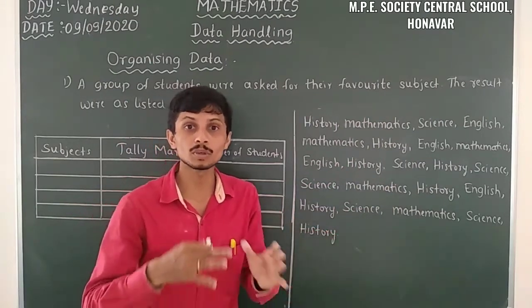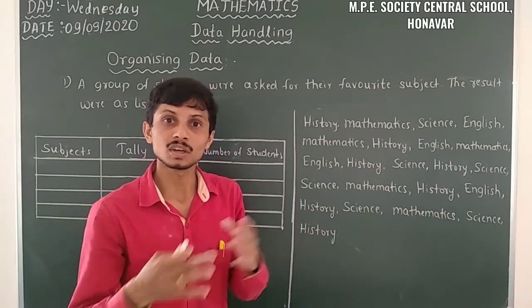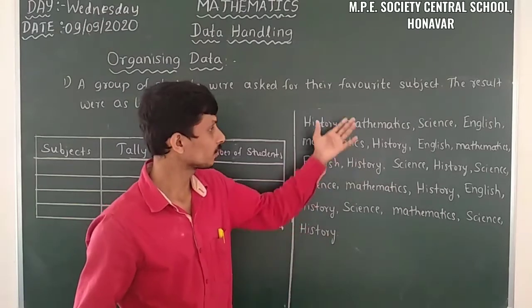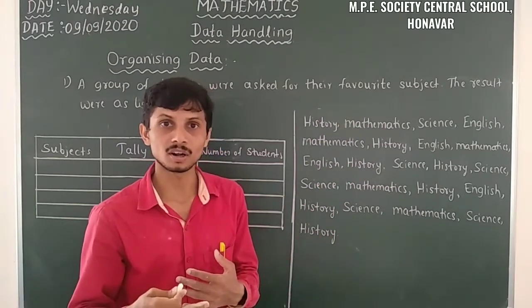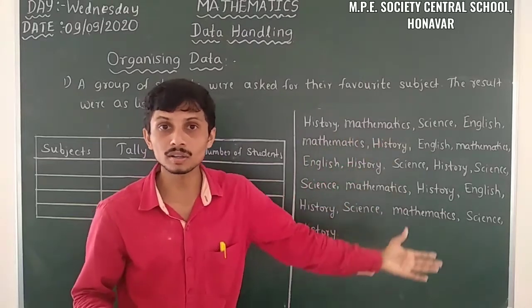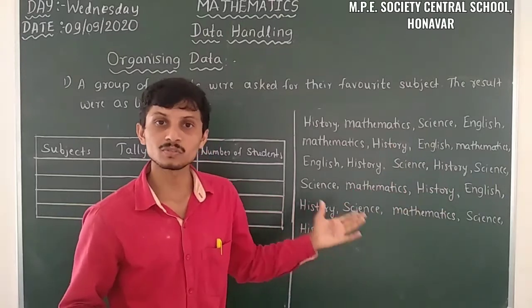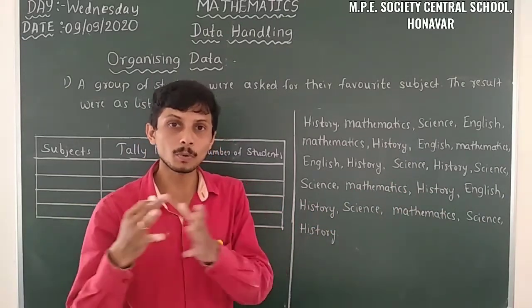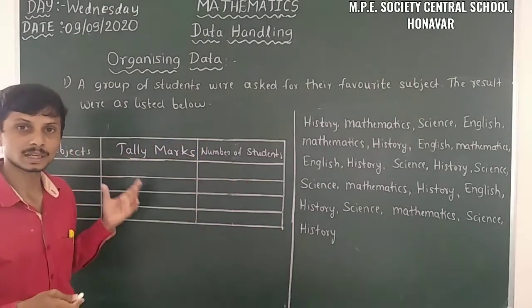We don't know how many likes science has. That means we don't know how many likes mathematics got, but we have some data here in a shuffled order. That means it's an unorganized form of information. So after that we have to convert it into an organized manner, by taking a frequency distribution table.